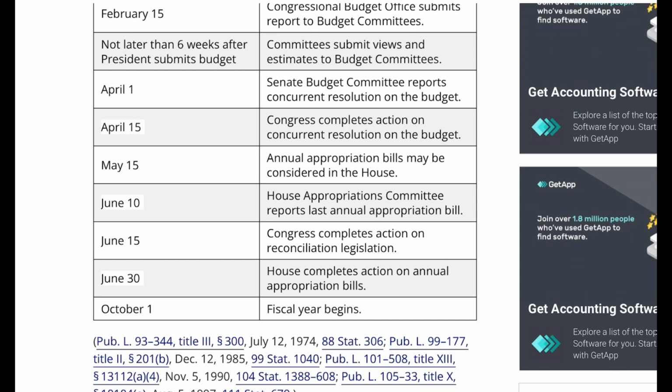May 15th, annual appropriation bills may be considered in the House. June 10th, House Appropriations Committee reports last annual appropriation bill. June 15th, Congress completes action on reconciliation legislation. June 30th, House completes action on annual appropriation bills. October 1st, fiscal year begins.